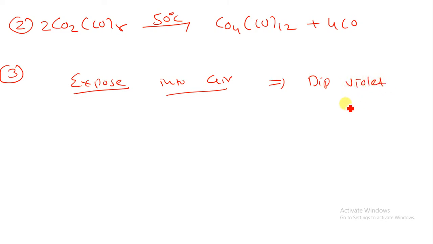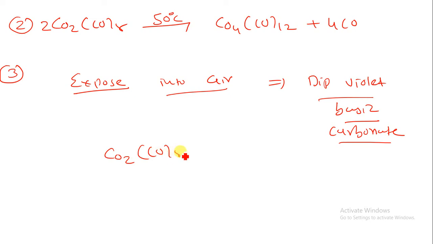So this is the color change when we expose Co2(CO)8 to air. These are the properties of Co2(CO)8.